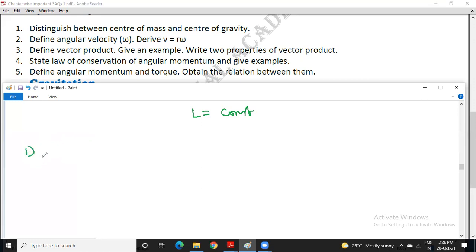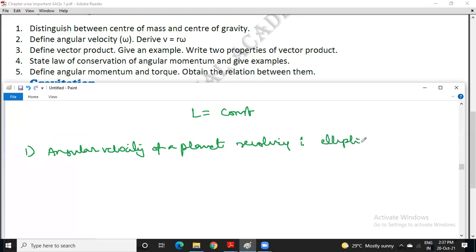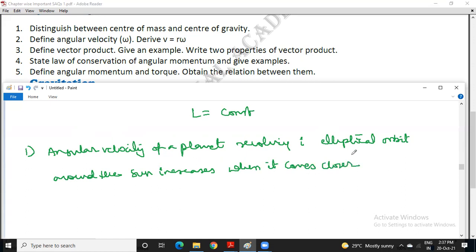First example is the angular velocity of a planet revolving in elliptical orbit around the sun increases when it comes closer to the sun, and vice versa.